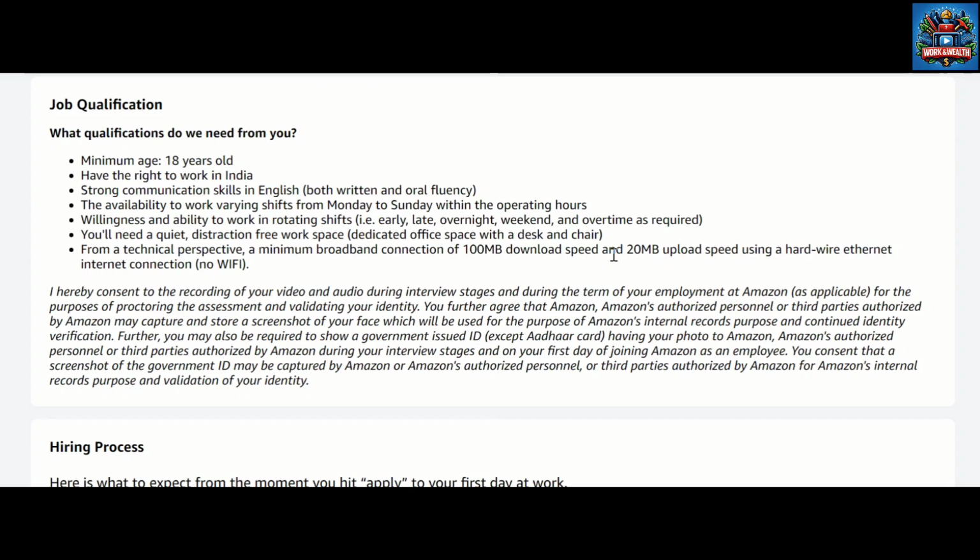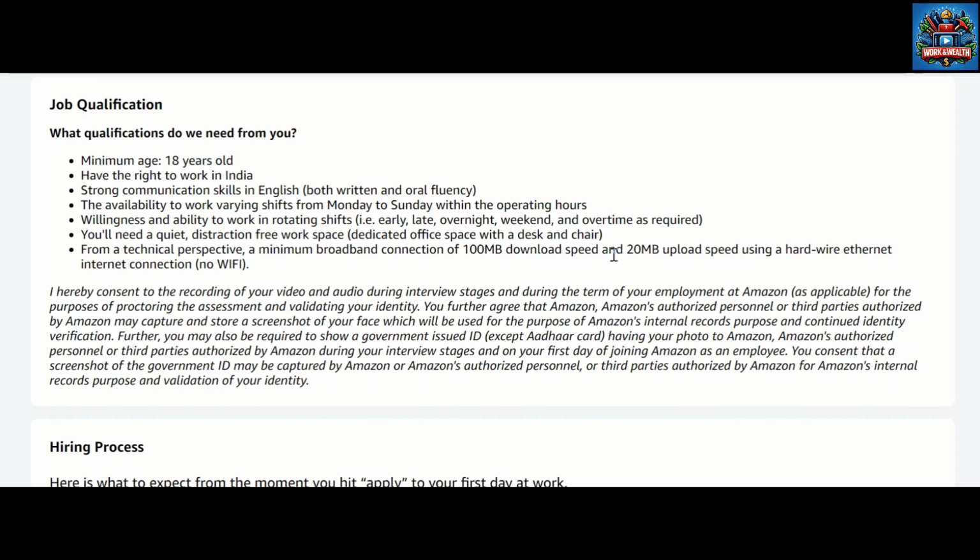And coming to job qualifications. Minimum age should be 18 years plus, and you should have the right to work in India, and strong communication skill in English, both written and oral fluency. So it means you should be able to speak English fluently, and you should be able to write in English. And the available shift is Monday to Sunday.